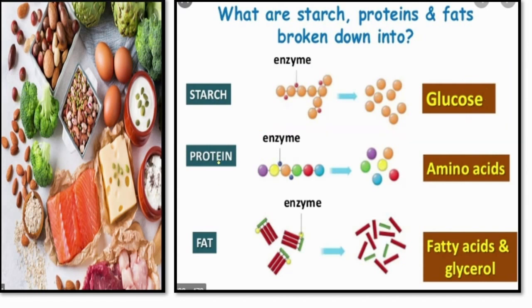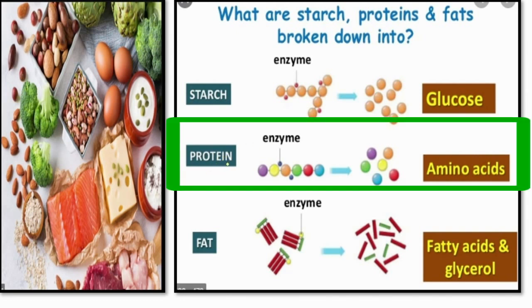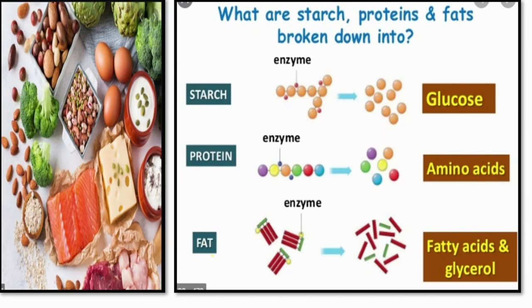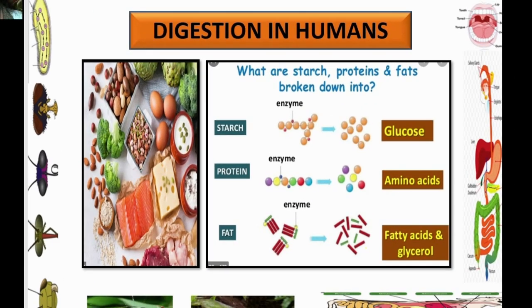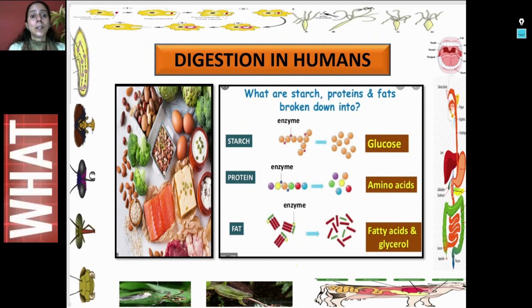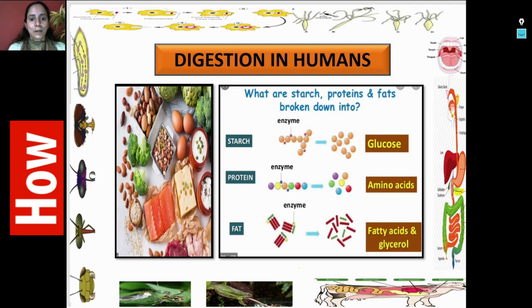Sprouts have protein, so by the end, proteins will be converted into amino acids. 1 cube of butter is again a source of fat, so by the end of the process of digestion, it is going to get converted into 2 very simple substances, fatty acid and cholesterol. So this is what is happening in the process of digestion. Now the question is how it is happening. So for that, let's proceed further.